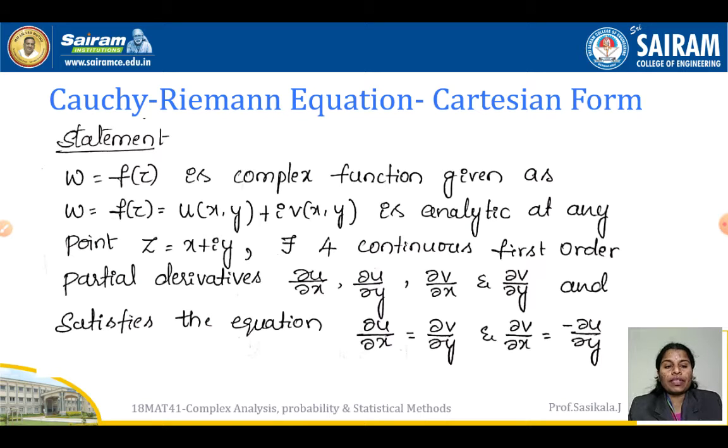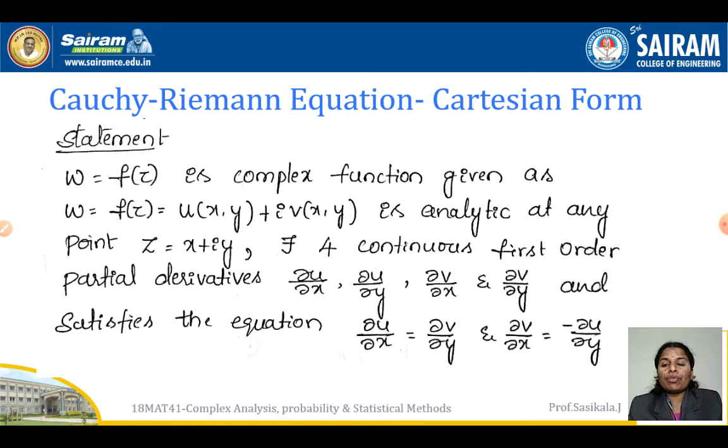As we saw in the previous video for the polar form, it is a similar statement, but the change is that instead of r comma theta, here we have x and y, which is nothing but the Cartesian form. So the CR equation is ux equal to vy and vx equal to minus uy.